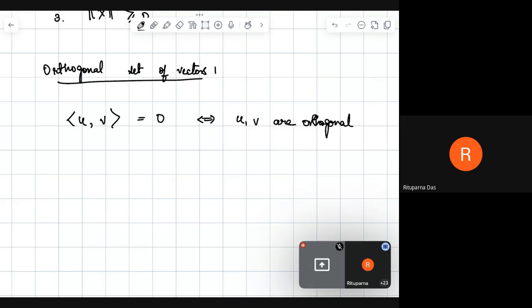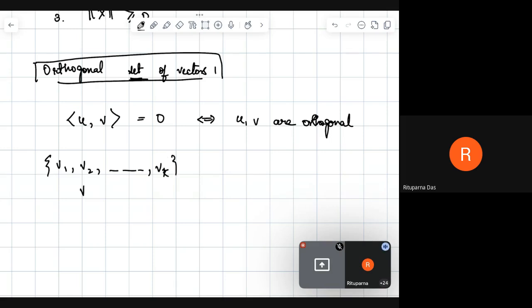And when we say orthogonal set of vectors, here we have a set. That means that any two elements taken from that set are orthogonal. Basically it means that v1, v2, up to vk is a set.